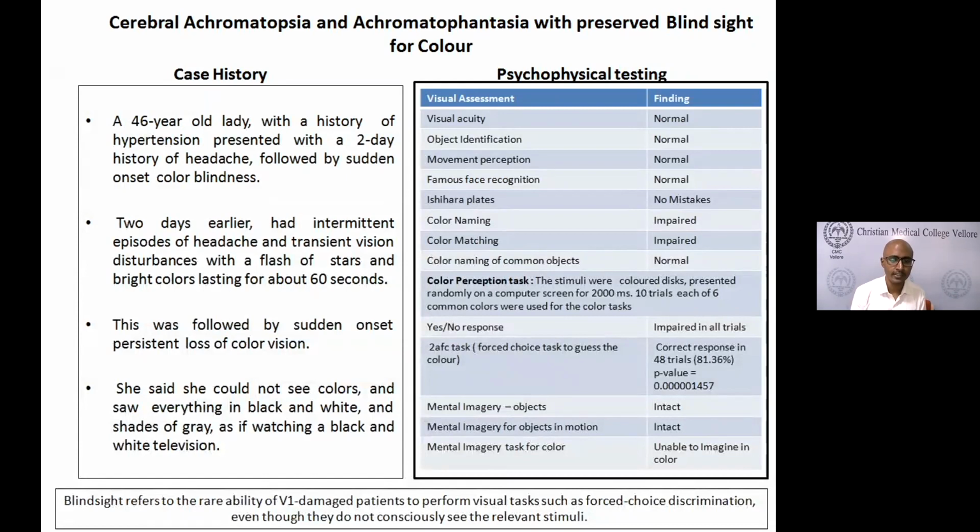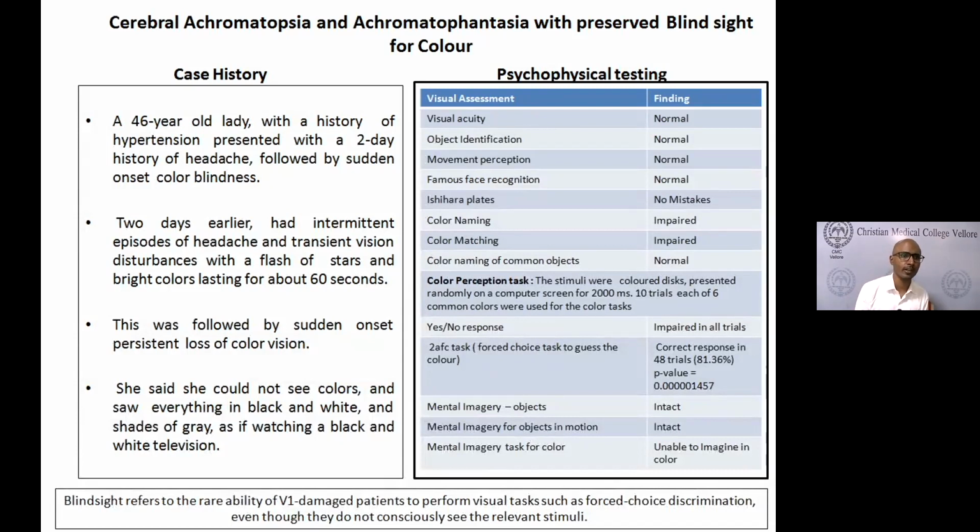She had come to the emergency, and one of us had seen this patient, but she was outside the window period. She had come almost a day later, so she was admitted under the medicine ward. Because of this interesting presentation, we went back, examined her, and did a lot of testing. Her phenomenon was that everything was like watching a black and white television, on either side of the field. Otherwise, she was completely normal.